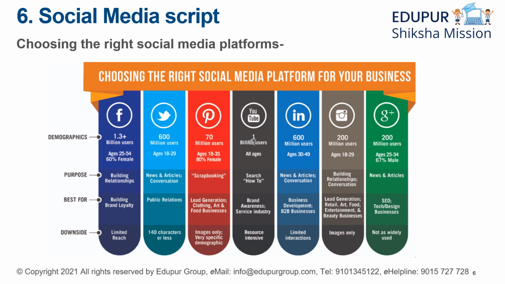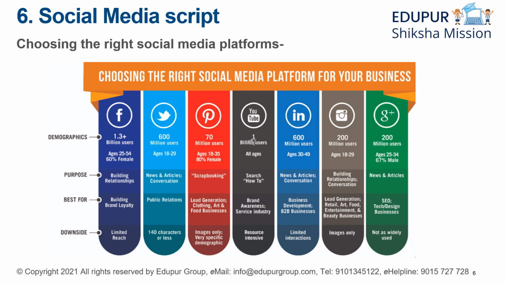Now, once we are done with the demographics, we also have to understand the purpose, because as you can see over here, LinkedIn has 600 million users, but Instagram has 200 million users. But when you see the purpose, then you will understand. LinkedIn is basically for news and articles, that is conversation, but Instagram is for building relationships and conversations. In LinkedIn, normally people go to find jobs, but Instagram is more than that. So once we understand the purpose, then we will get an idea of where we need to post.